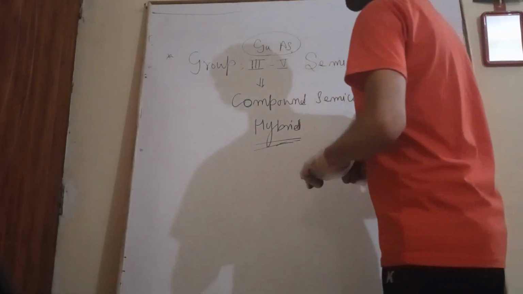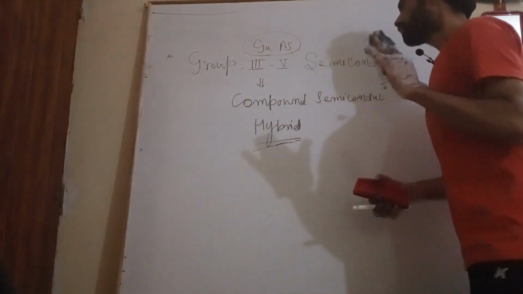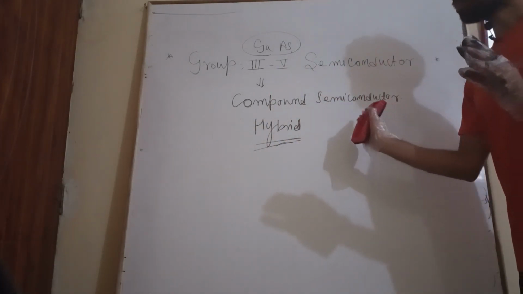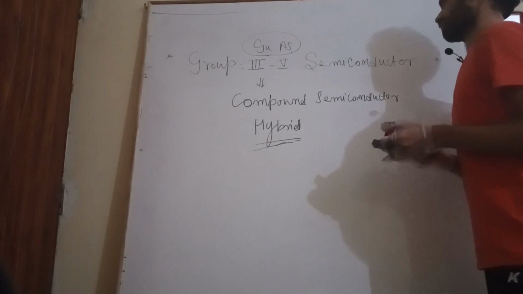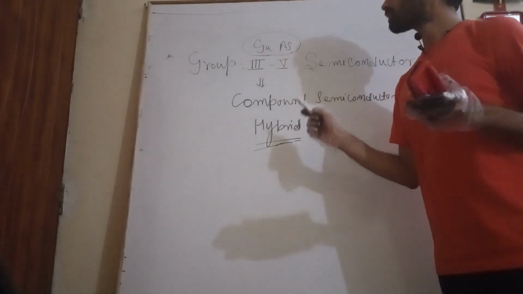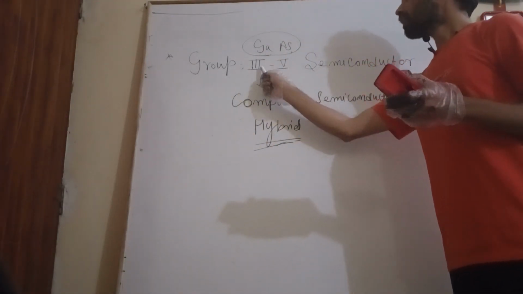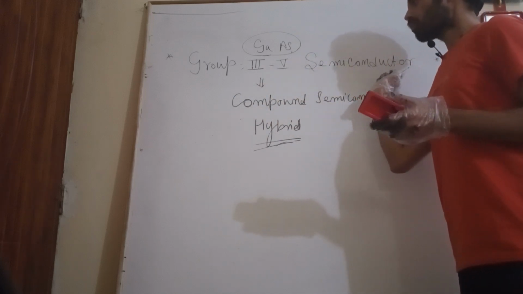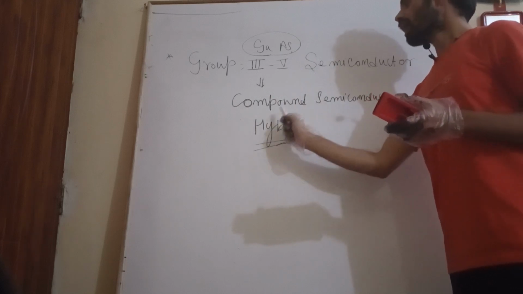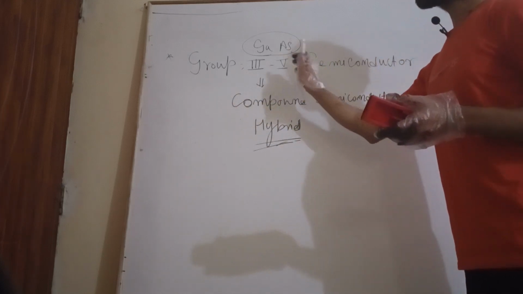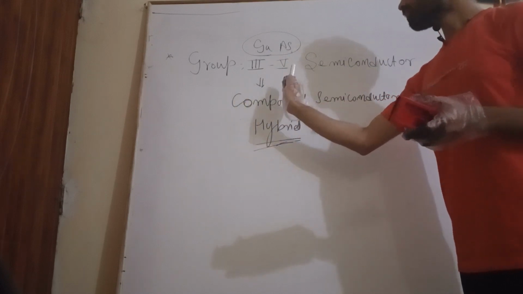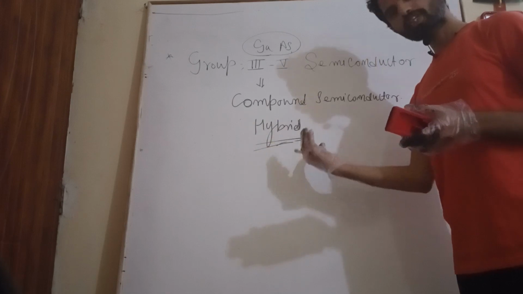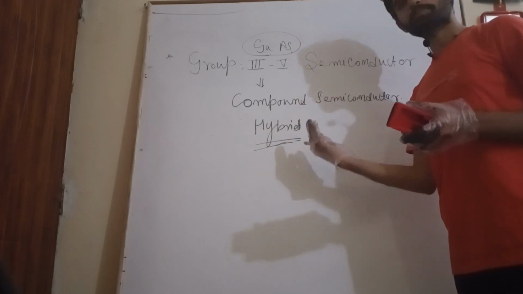So these are all about group third and fifth semiconductors, which are compound or hybrid semiconductors. Here we have entered elements from a different group and got the result in terms of impurities, either donor impurity or acceptor impurity.